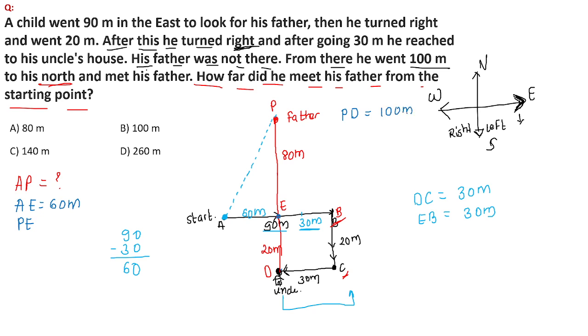Okay, just slowly look at those points. From point P to point D, what was the distance? 100 meters, right? So the DE distance was 20 meters. This is not necessary, but I'm explaining it to you. So PE will be how much? 100 minus 20. So this will give me 80 meters. So I got 80 meters for PE. So just simply solve the question now using the Pythagoras theorem.